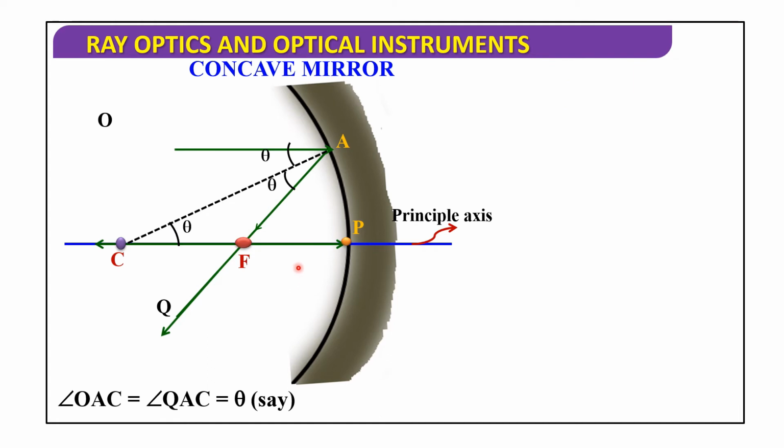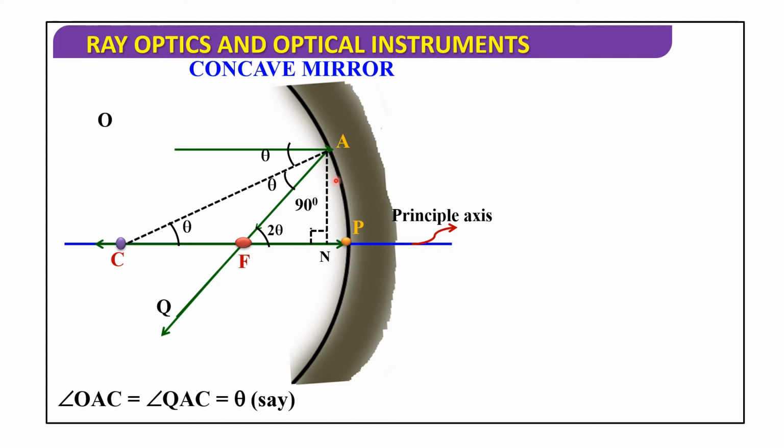Next, here we are drawing the normal, that is the normal through the center of curvature, making an angle of incidence and angle of reflection. So angle OAC is equal to angle QAC, which is equal to theta. We are assuming that the angle of incidence and angle of reflection are theta.